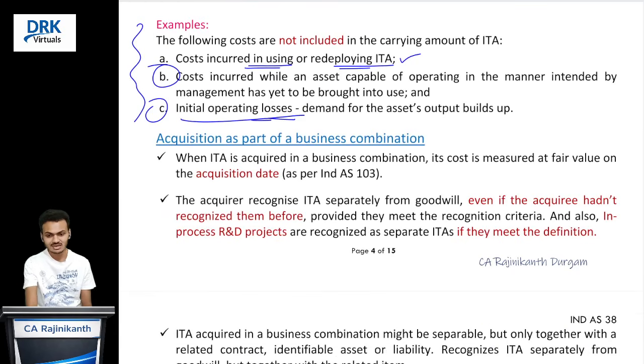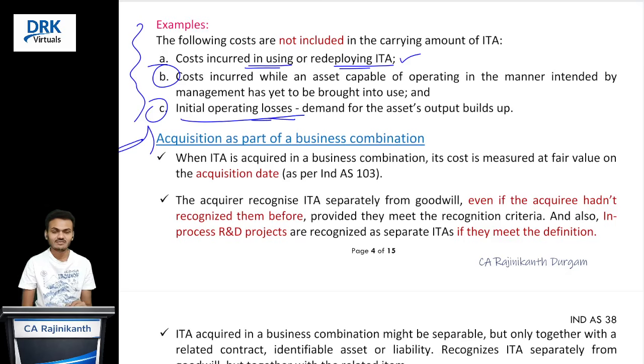And next one is acquisition of intangible asset as a part of business combination transaction. Okay, in this case, for suppose we are X Limited and there is a company Y Limited. We are acquiring that Y Limited. For that, we are paying purchase consideration and we are getting their net assets. This is the story. For suppose on the date of acquisition, if Y Limited is having any intangible asset, recognize that intangible asset at fair value. That is the first point.